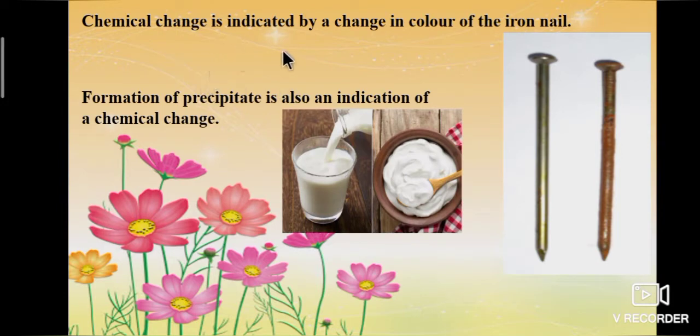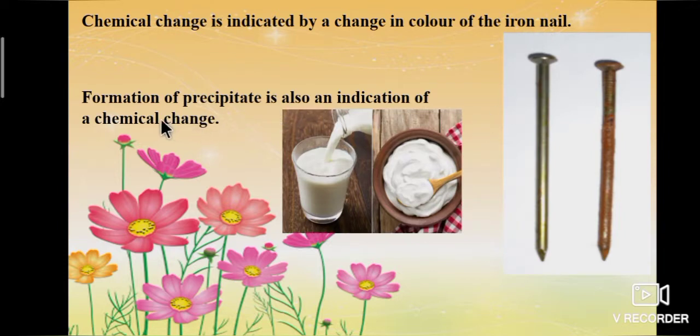Let's see one more example. When an iron nail is kept in water for a few days and taken out, the nail will become reddish brown in color, indicating that it has rusted. We know that rusting is a chemical change. So, as we discussed earlier, chemical change is indicated by a change in color of the iron nail.